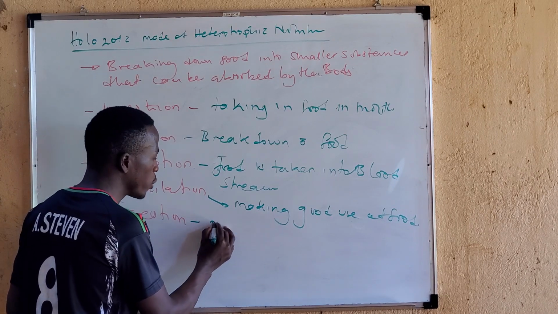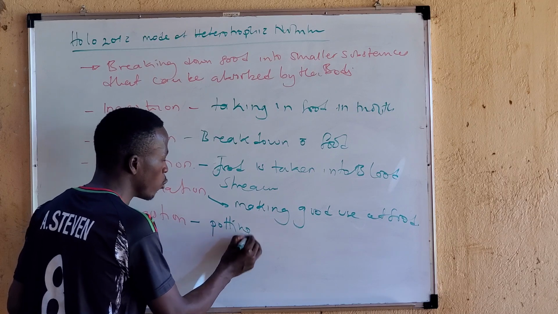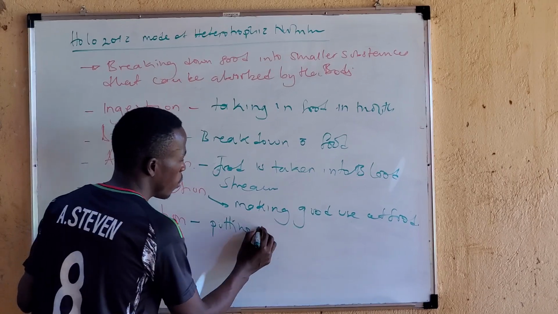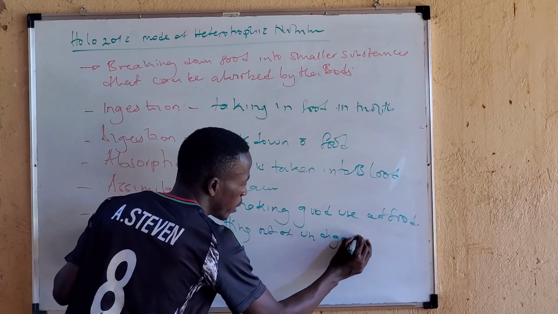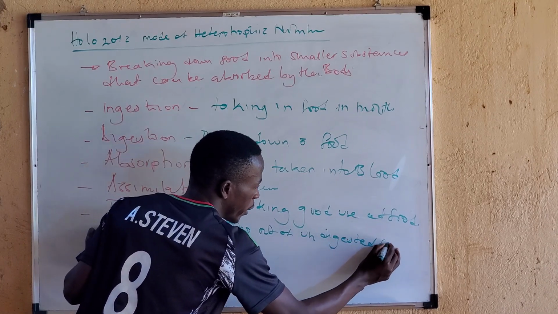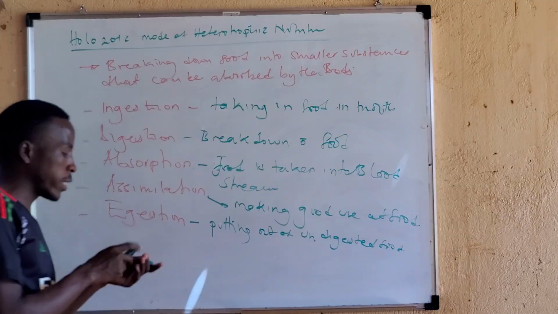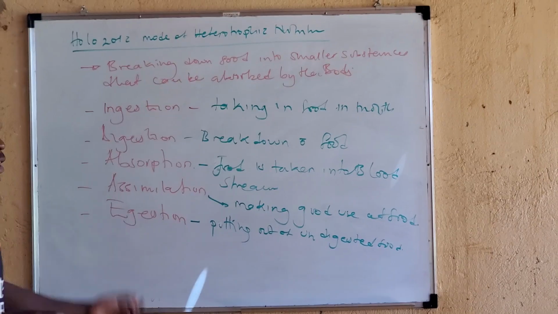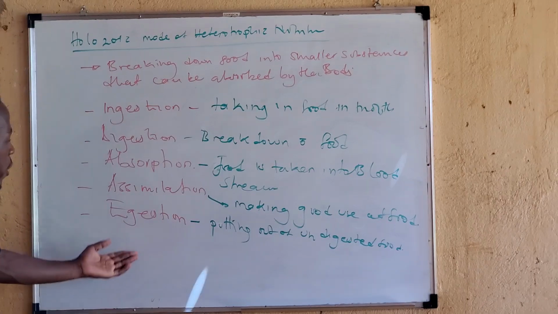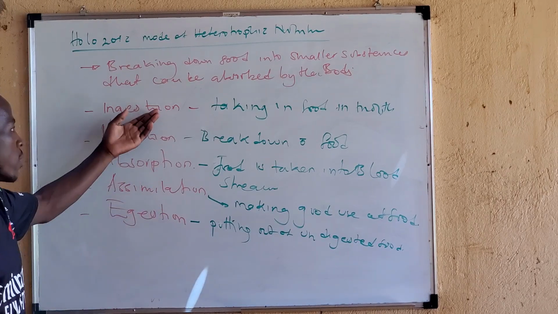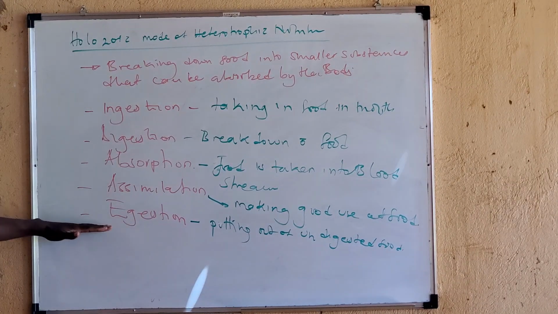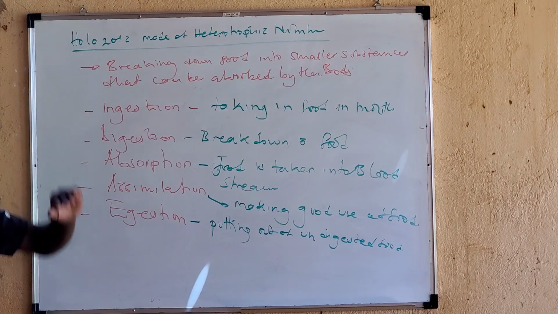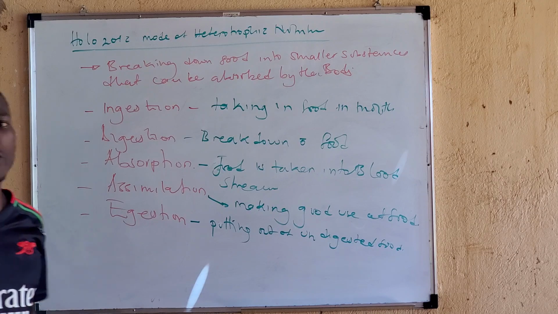Then we have egestion. Egestion is the putting out of undigested food. The putting out of undigested food is called egestion. Basically, this one passes through the anus, while ingestion is in the mouth. Altogether. So, these are the 5 stages of what we call the holozoic mode of nutrition.